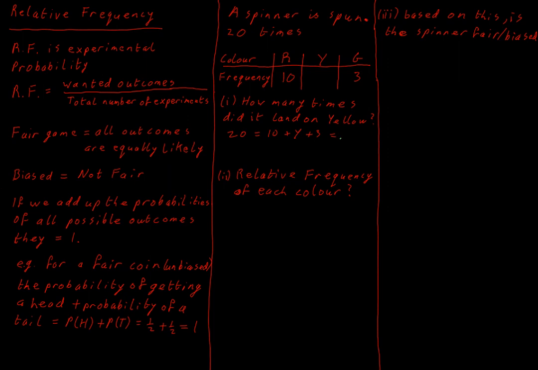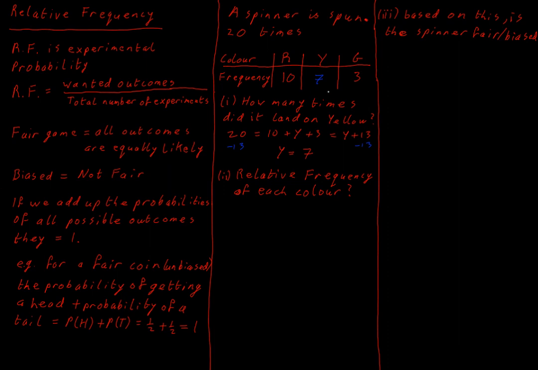So I'd end up with 13 plus yellow must add up to all of the times the spinner was spun, which is 20. So if I take 13 away from both sides, I must have gotten yellow 7 times. So I can put that in there, in a different color. I must have gotten yellow 7 times.